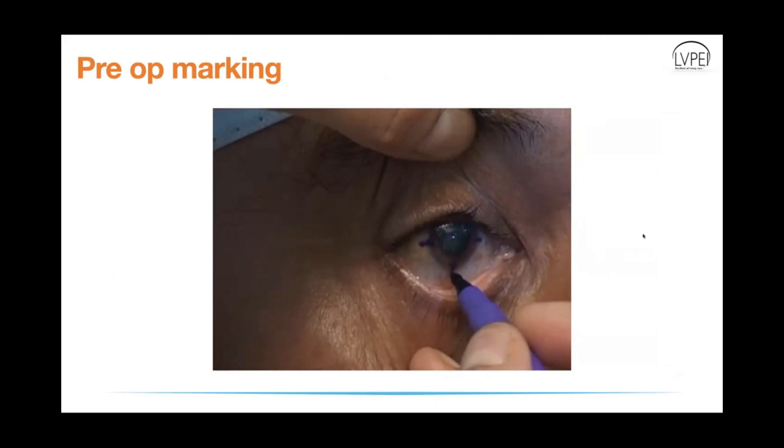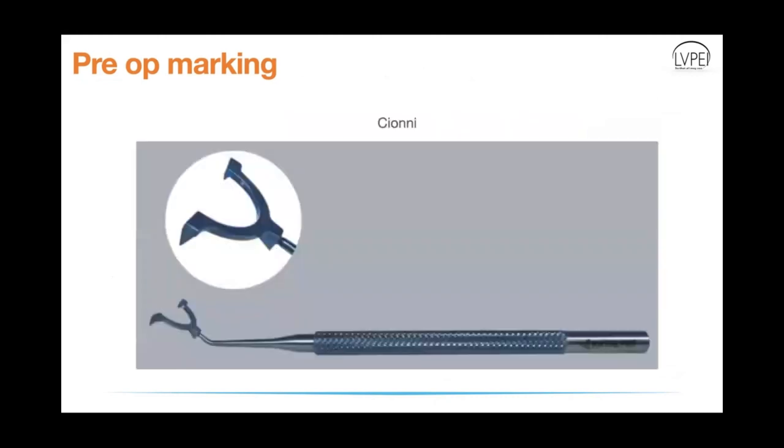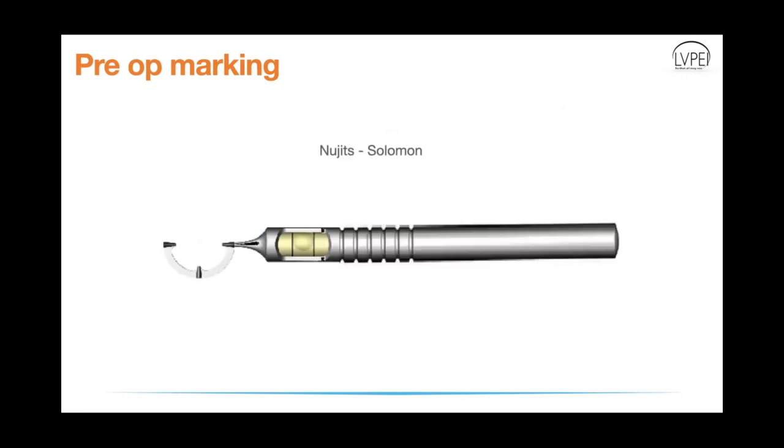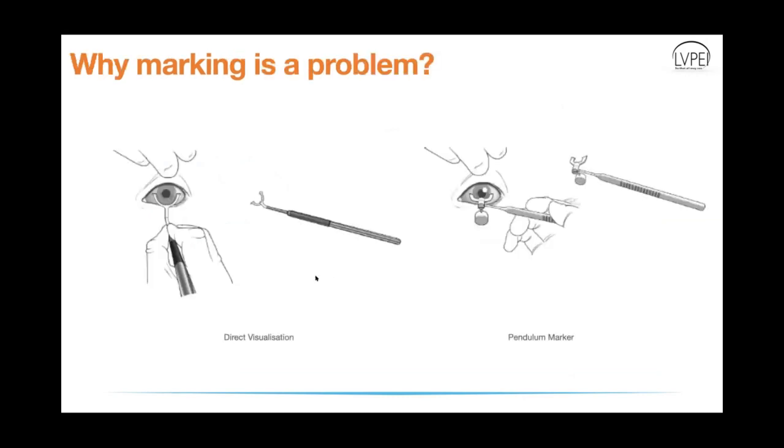That is why there are several devices that have been manufactured to help mark the cornea. One is this, a Cioni marker. Again, you can use a gentian violet pen along the 3 primary axes and then put this on the patient's cornea. Or you can use a marker that has a level, as you can see here. This is a Neutz Solomon marker. Both of these are quite useful, either the plain marker on the left side or the marker with a level, also called the pendulum marker.